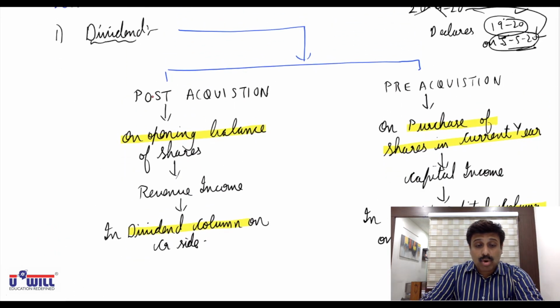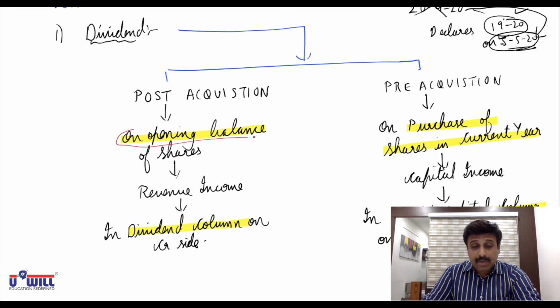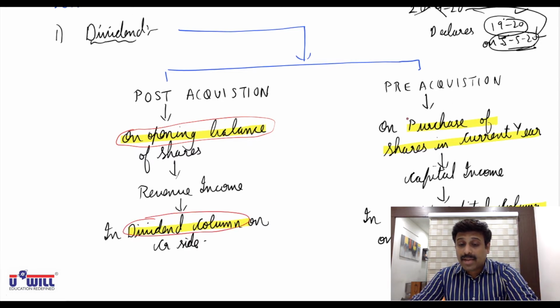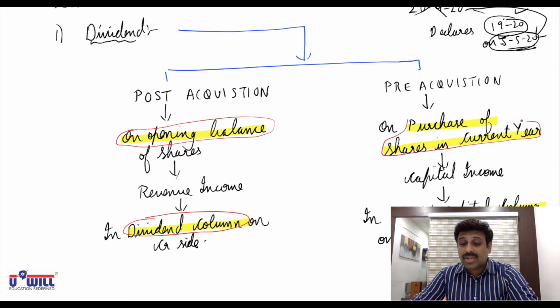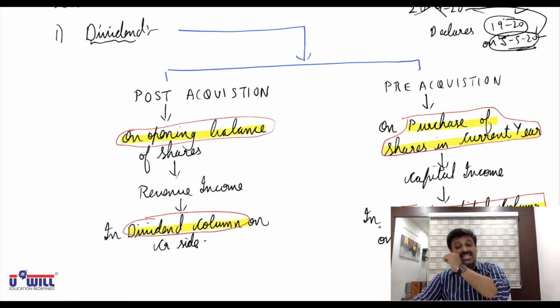If it is post acquisition, the yellow highlighted thing you have to see, that means it is on opening balance, then whatever is the dividend on opening balance you'll write in credit side in dividend column, and whatever is the dividend you calculate on purchase of shares in the current year, that you'll write in credit side in cost or capital column. I explained you the logic yesterday.